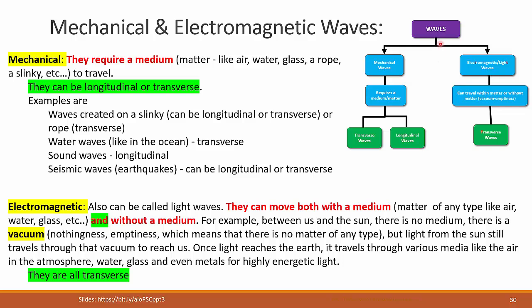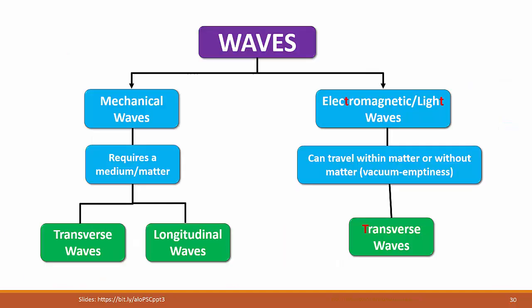Now, again, let's look at this in terms of this block diagram. Waves come in two types, mechanical or electromagnetic. We can call them light waves as well. Mechanical waves require a medium, while electromagnetic waves can travel within matter or without matter. Electromagnetic waves are only transverse, while mechanical waves can be transverse or longitudinal. A bigger version of this diagram is here.